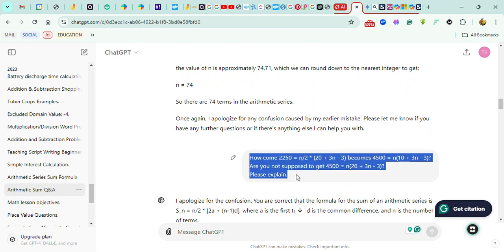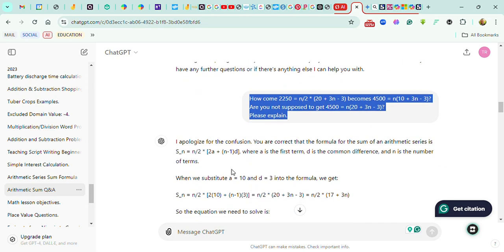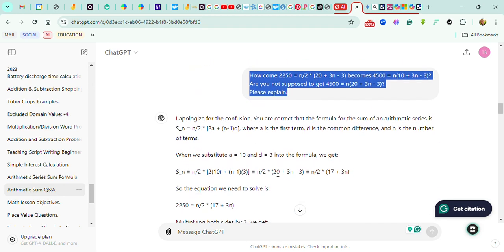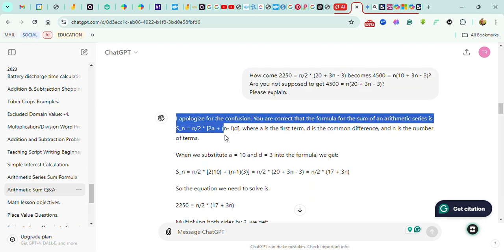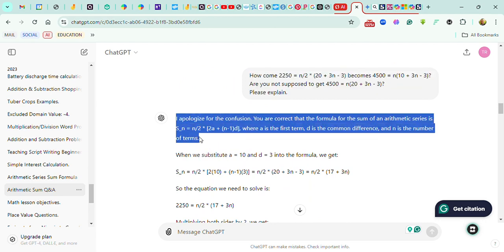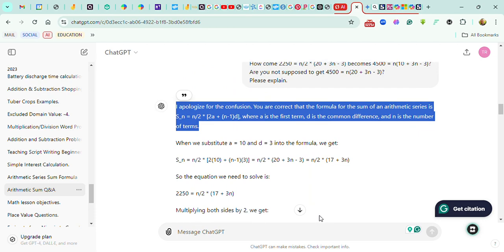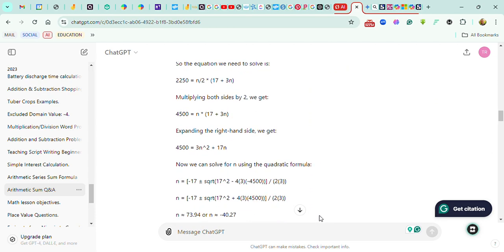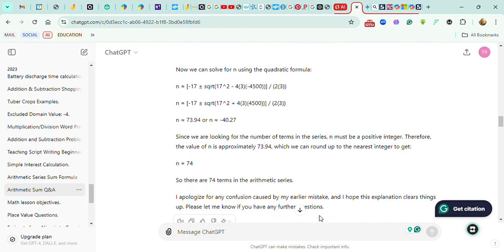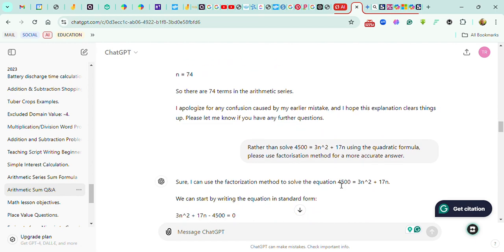The next thing I noticed is it continued to apologize. "Apologize for the confusion. You are correct that the formula is this." So it went on to attempt to make the correction, but it still made some misconceptions. I was tired. I thought, maybe it's the method it was using.